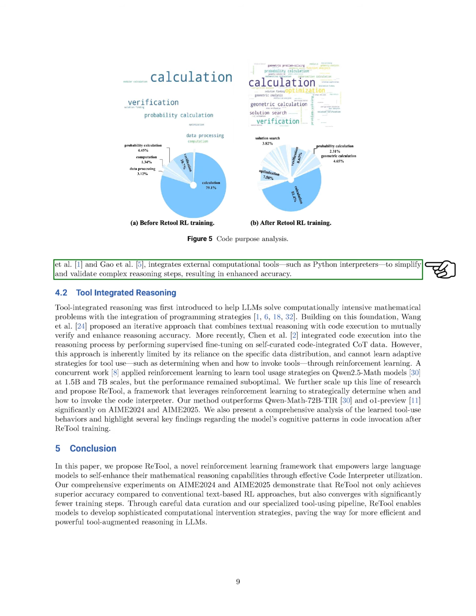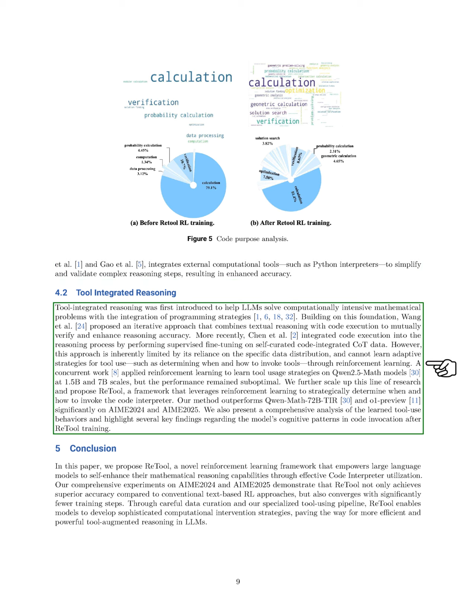Additionally, we introduce program of thought, PoT, reasoning, which incorporates external computational tools, like Python interpreters, to simplify and validate complex reasoning steps, leading to better accuracy. Tool-integrated reasoning was initially developed to assist LLMs in solving complex mathematical problems by combining programming strategies. We proposed an iterative approach that merges textual reasoning with code execution to enhance reasoning accuracy through mutual verification.